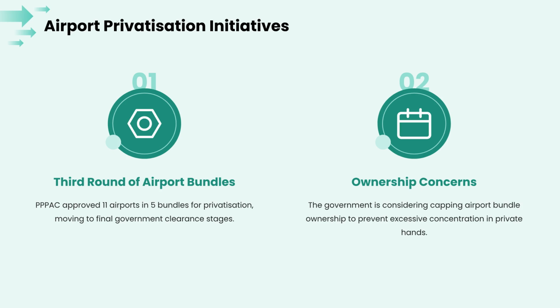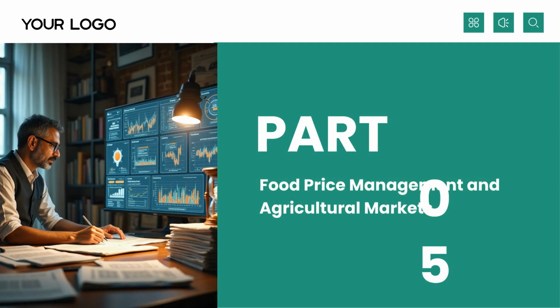UPI has seen remarkable growth over its first decade, with transaction volumes surging from 1.78 crore in fiscal year 2017 to over 24,000 crore in 2026, strengthening India's global digital payment infrastructure. In infrastructure, the third round of airport privatization is moving forward, with 11 airports approved for bundling. The government is also considering ownership caps to prevent excessive concentration.